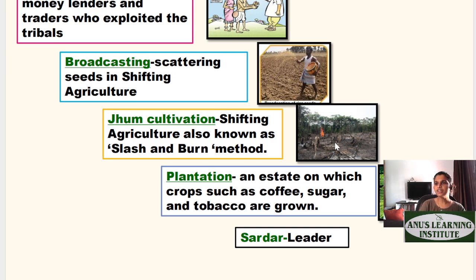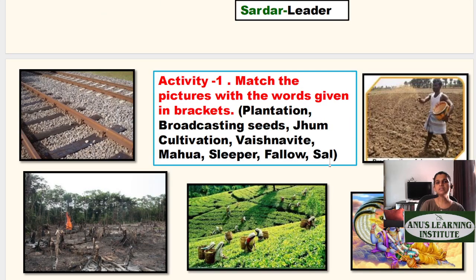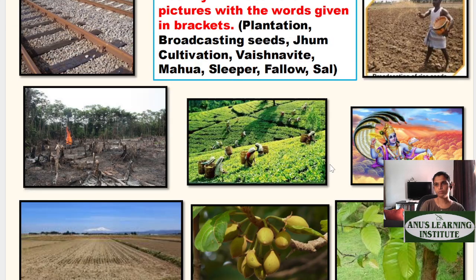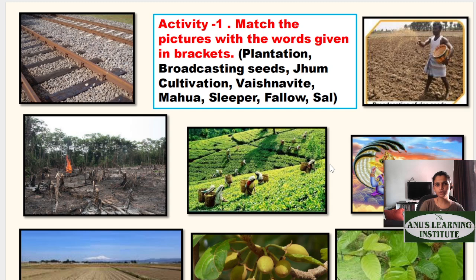Then plantation. Plantation is an estate or a property on which crops such as coffee, sugar, and tobacco are grown. And Sardar, we all know what Sardar means in Hindi. Sardar means the leader of the group. Okay, this is a small activity. You can pause the video after a while and match the following. So, which is plantation, which is fallow land, which is a sleeper.